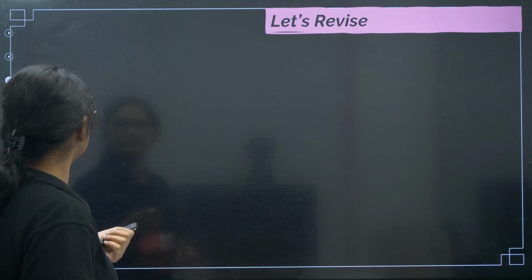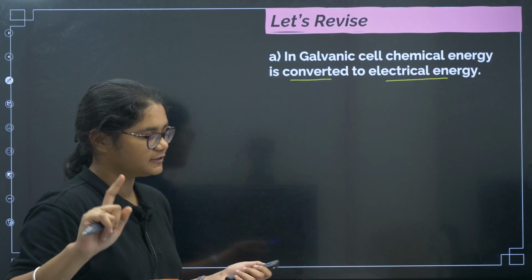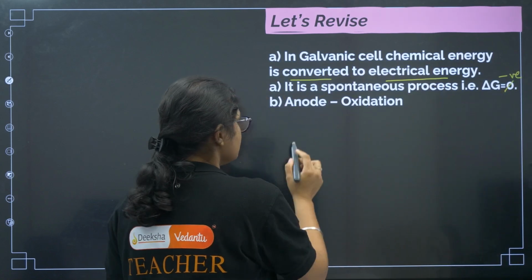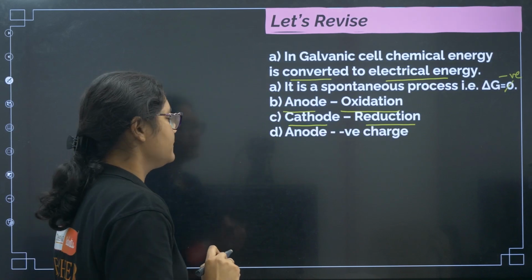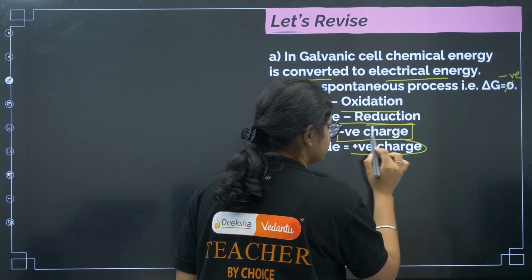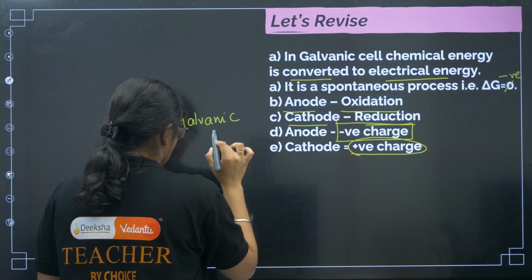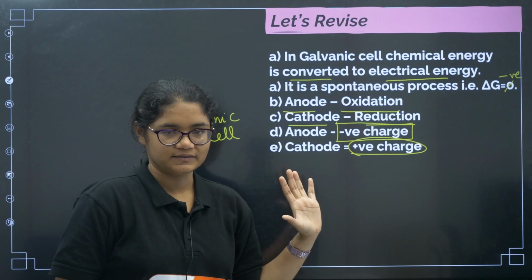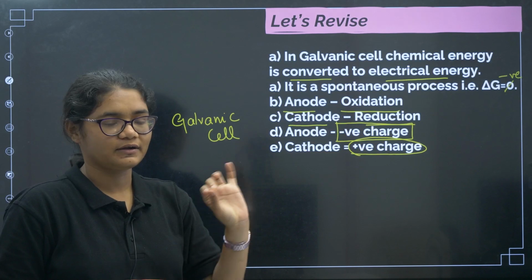Okay. So the first one here is that in a galvanic cell, the chemical energy is converted to electrical energy. Second point, it is a spontaneous process and delta G is negative. Next, at anode oxidation will take place, at cathode reduction will take place. Always remember this one. Next, for this particular cell, anode is negatively charged and cathode is positively charged, for galvanic cells. Not every time. So if somebody asks you what is an anode, you need to answer that anode is the electrode where oxidation takes place. And in a galvanic cell, anode is negatively charged, but anode is not every time negatively charged or every time positively charged.